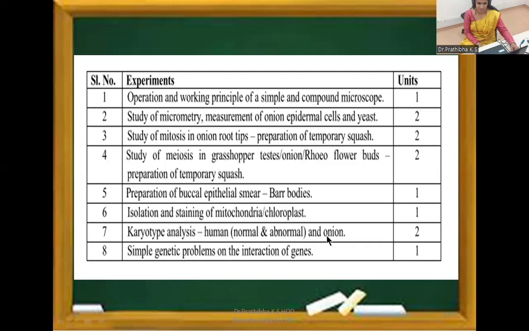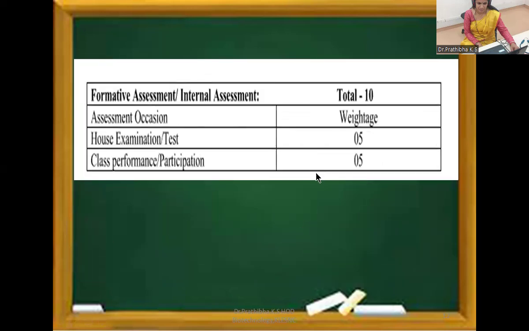And also you are going to study the onion karyotypes. Last experiment, simple genetic problems on the interaction of genes. Based on the interaction of the genes, you are going to solve the problem. So this is all about the 8 experiments of paper 1, cell biology and genetics. Okay. Now the total practical IA marks is 10. There we are going to distribute like house examination, maybe a test, carries 5 marks, class performance or participation, 5 marks. This is 10 marks under your practical.